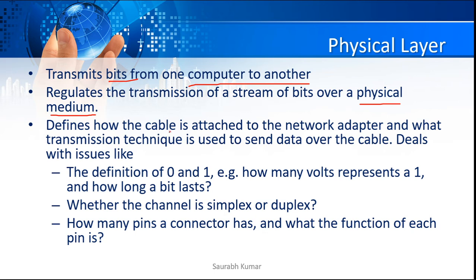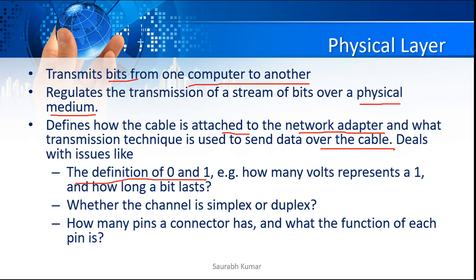It defines how the cable is attached, which type of topology you are using, what type of network adapter you have, and what kind of cable you are going to use. Such things are managed and controlled by the physical layer. The devices which work at the physical layer are the NIC card or your hub.